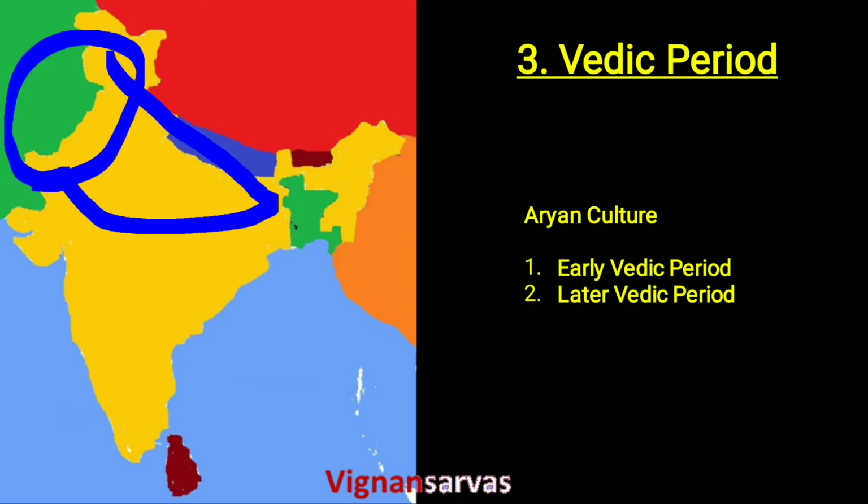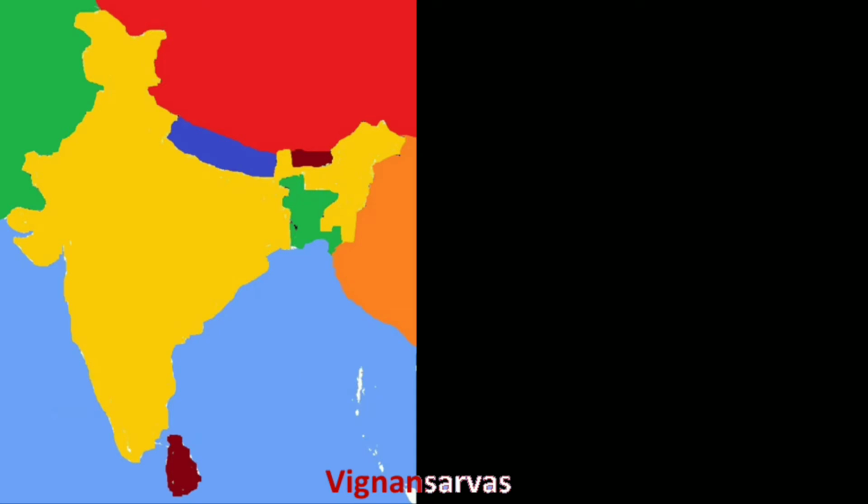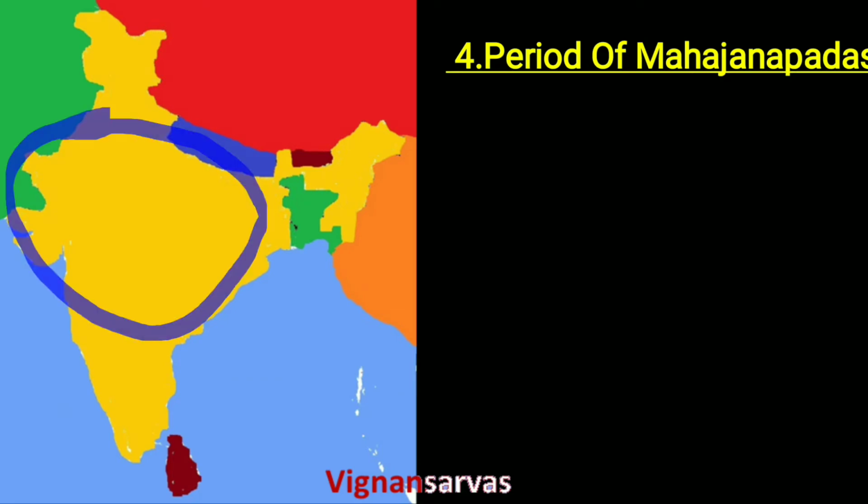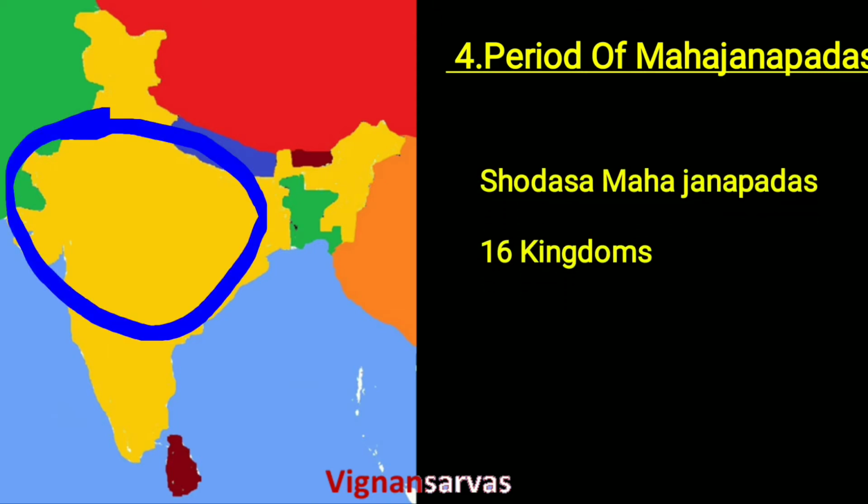And the next topic is the period of Mahajanapadas. From the beginning of the 6th century BC, Aryans migrated to different parts of India and gradually turned into kingdoms, also known as Janapadas. There are 16 Mahajanapadas. Out of 16, Magadha is a very prominent and powerful Janapada.